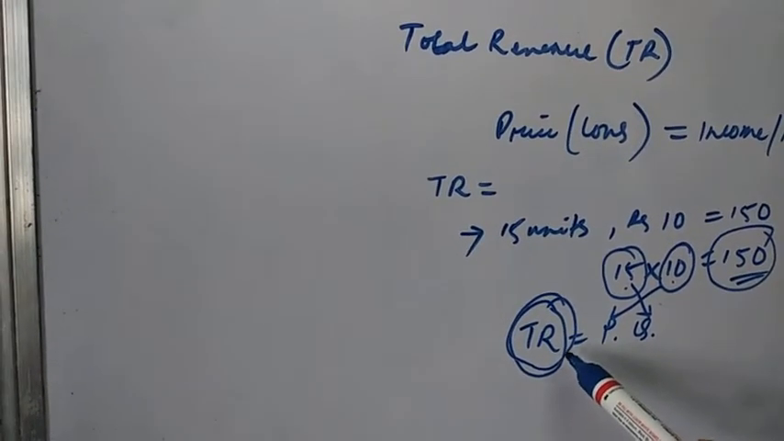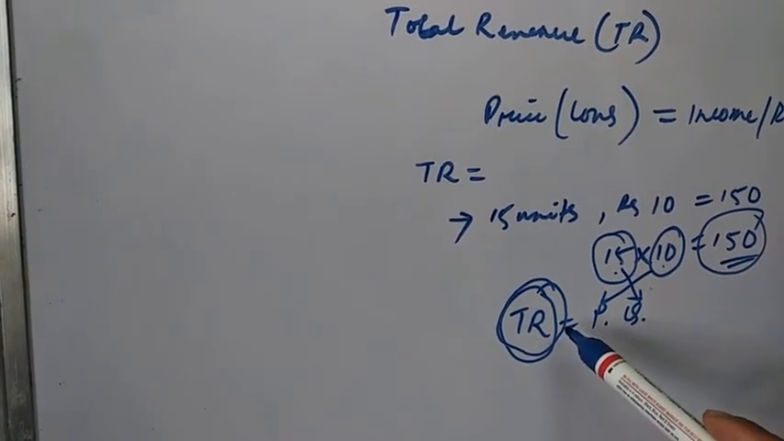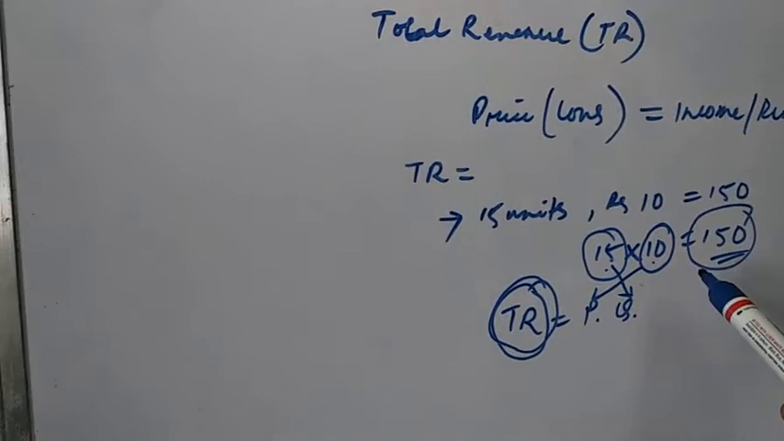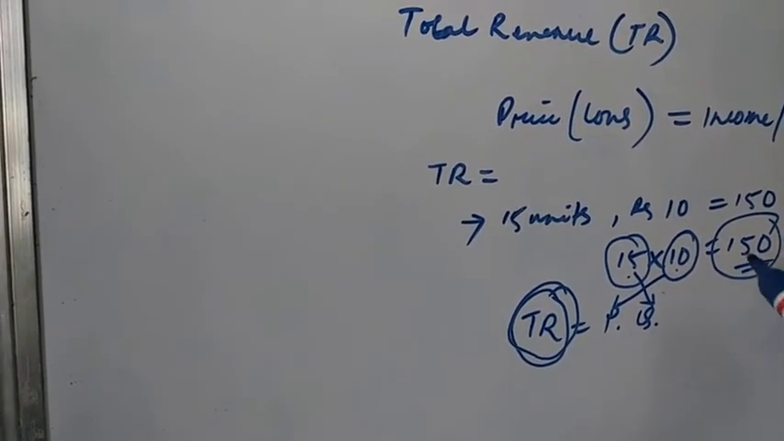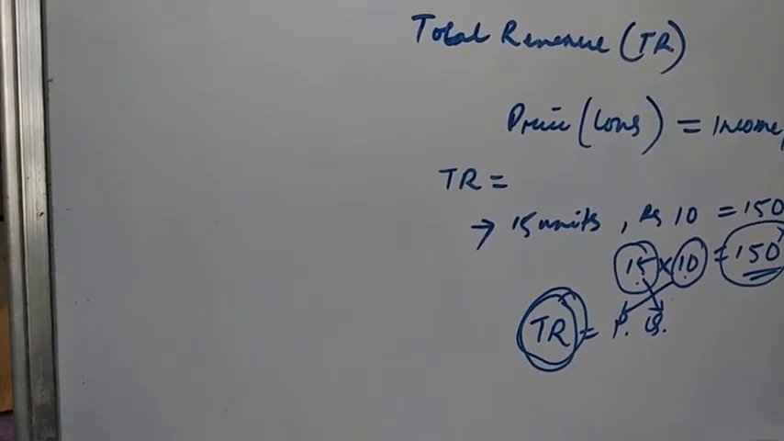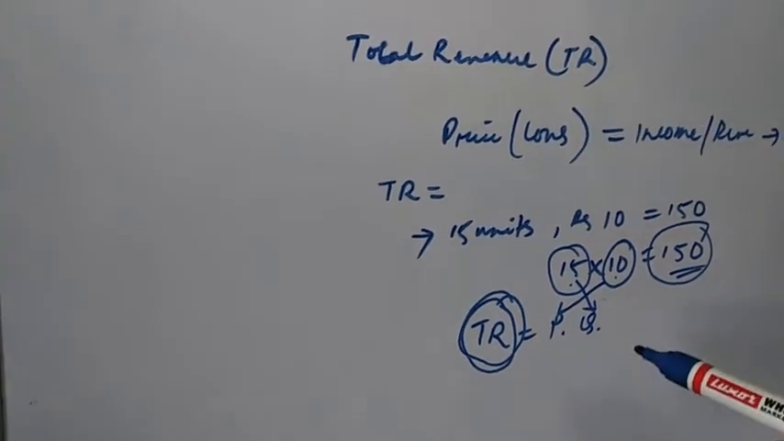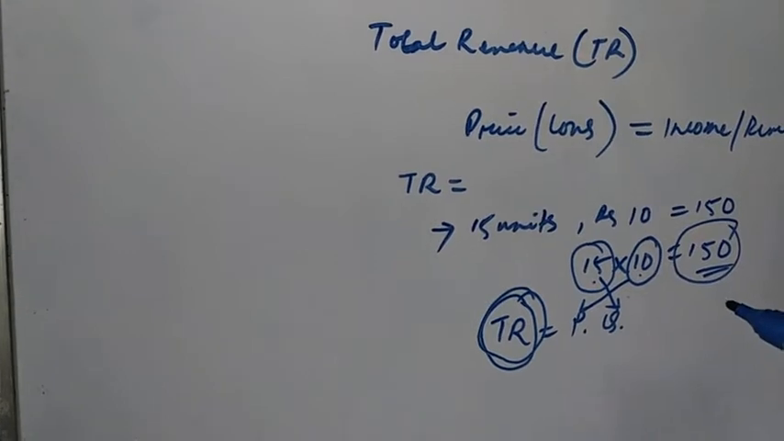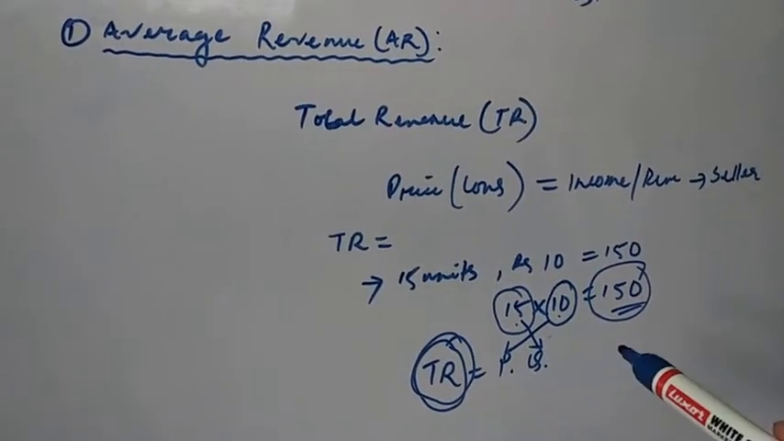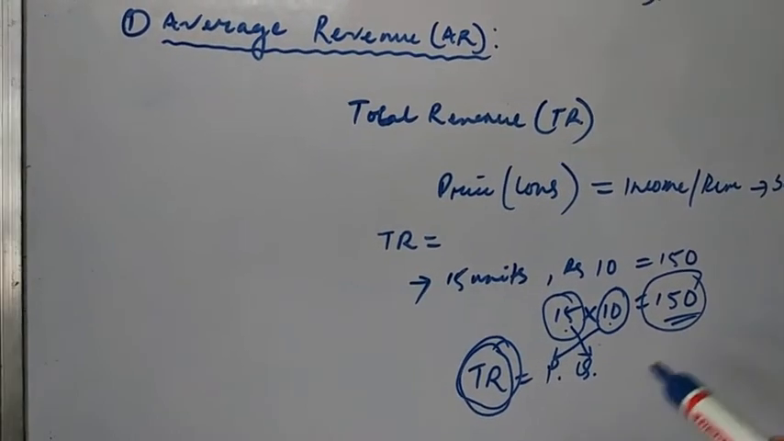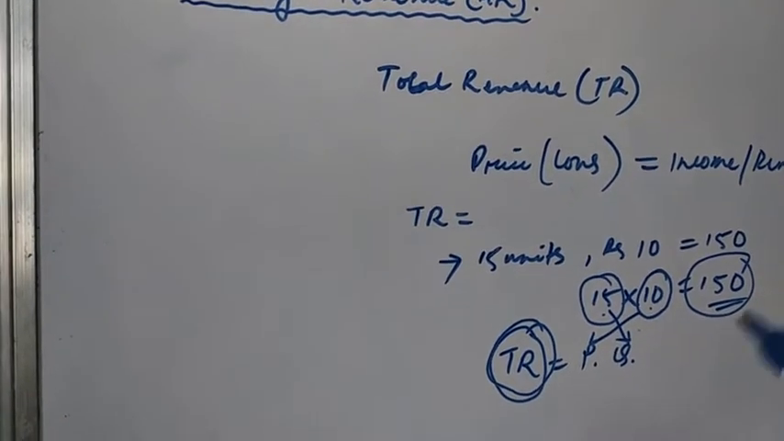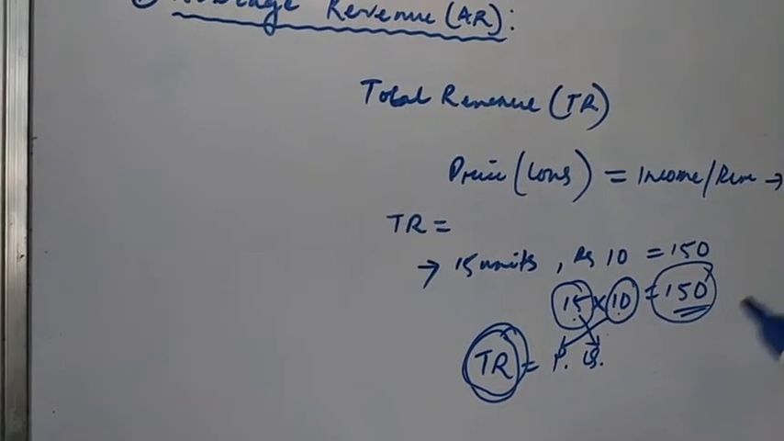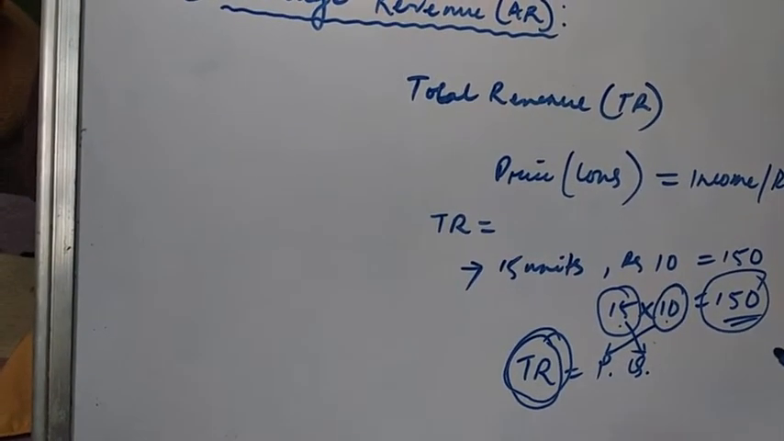TR is the total revenue, P is the price, and Q is the quantity of output that is sold. So that is total revenue. On the other hand, the average revenue is the revenue earned per unit of output. So when we talk about average, it is per unit of output.